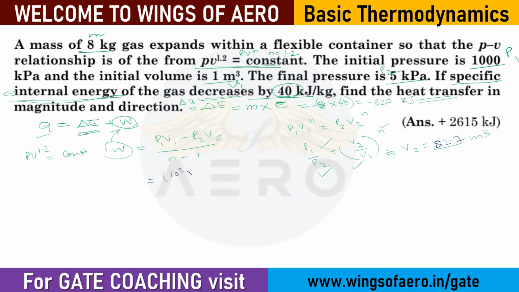3 into 1 minus P2, which is 5 into 82.7, divided by 1.2 minus 1.